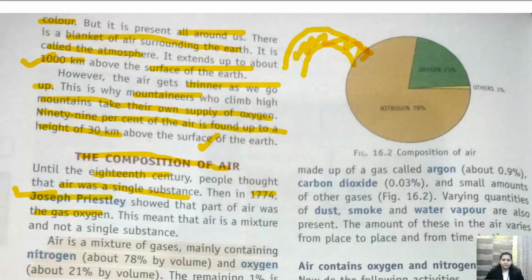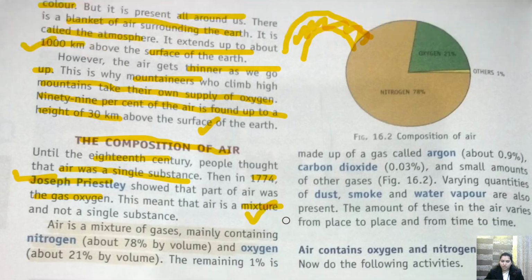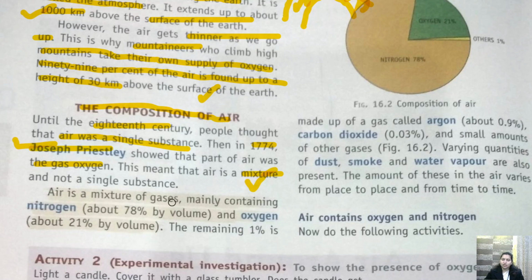Okay, so let's see the composition of air. So in 1774, Joseph Priestley showed that a part of air was the gas oxygen. This meant that air is a mixture, not a single substance. So air is a mixture, children. Air is a mixture of gases mainly containing nitrogen. कितने परसेंट होता है? 78%.